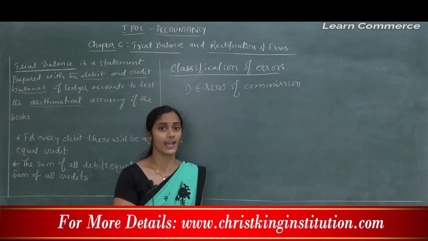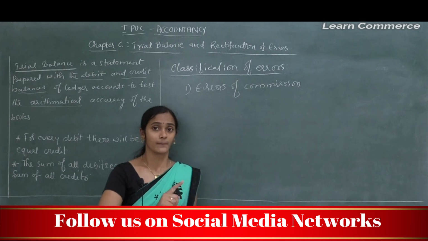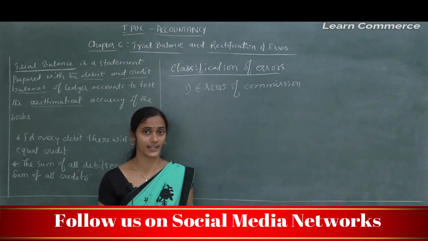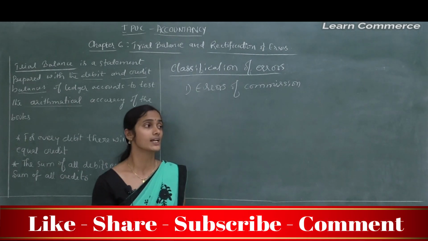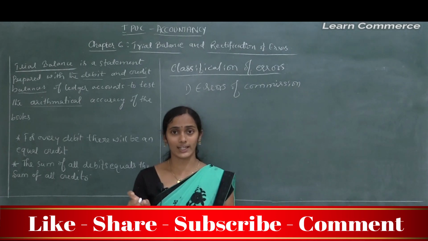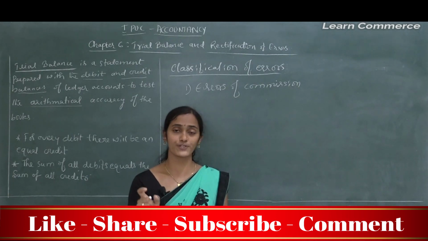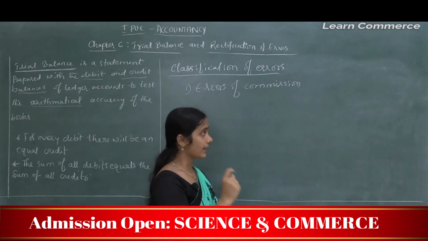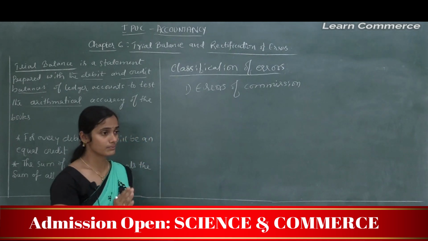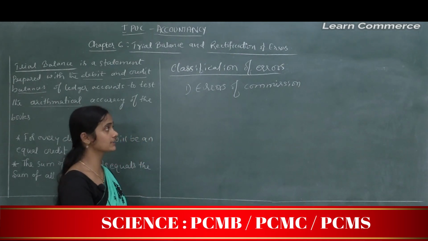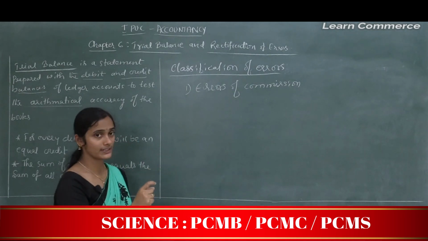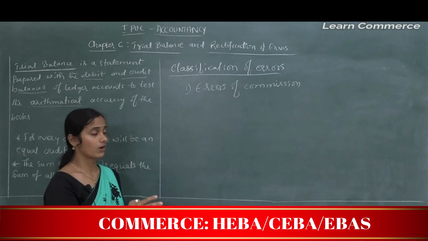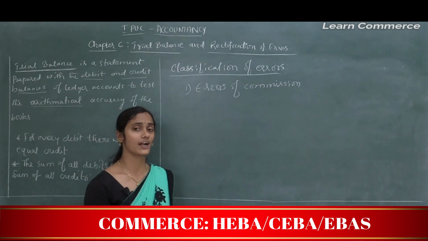So if any error is committed during posting, totaling, balancing the accounts or recording the transactions, say for example, the journal entry for purchase of goods is cash account debited to purchases account, but in the original entry he mistakenly recorded purchase account or cash account debited to sales account, though that entry relates to purchase, or wrongly recorded in the books of account,